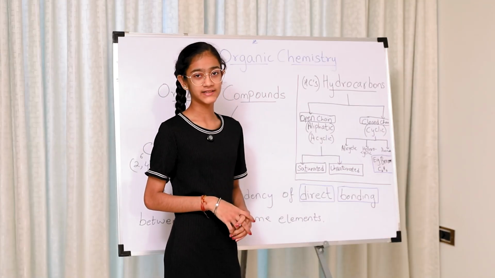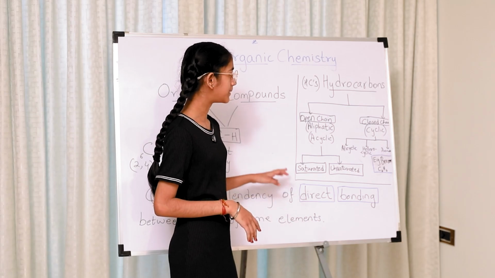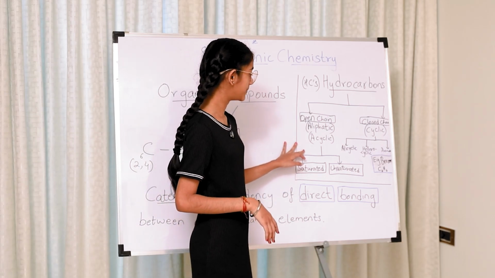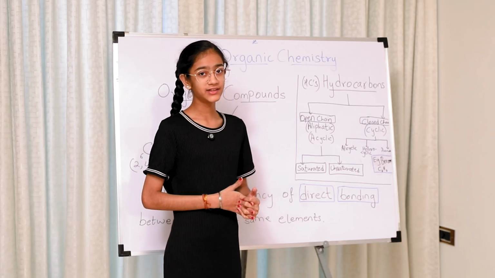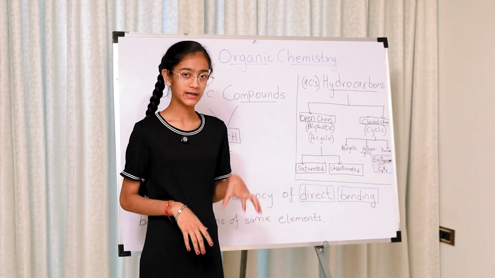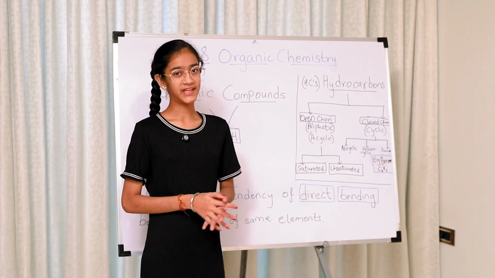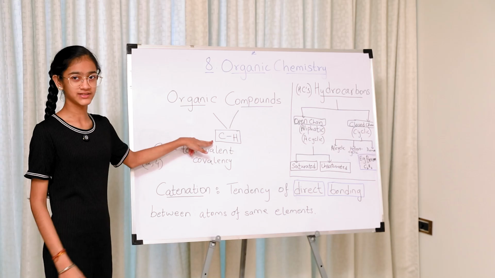Hydrocarbons are divided into 2 subparts, which is open chain compounds and closed chain compounds. Before going to that, I would like to tell you what is hydrocarbon. Hydrocarbon is when a carbon atom is in direct bond with a hydrogen atom. It is called as hydrocarbon, like over here mentioned.